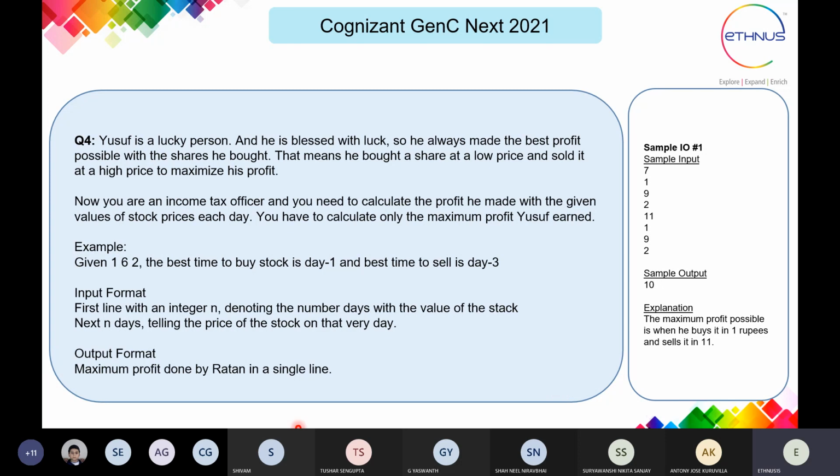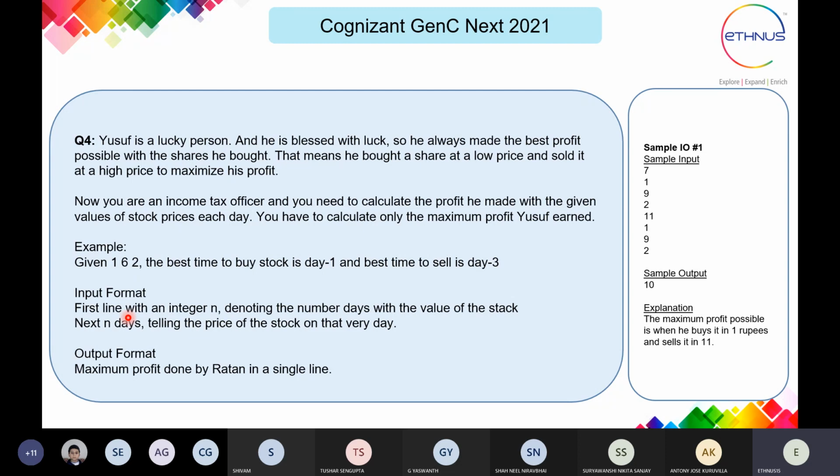They are saying that the best time to buy a stock is day 1. Day 1, day 2, day 3 have been given. For day 1, it is the lowest price. 1 is the lowest price for the particular stock, so it is the best time to buy the stock. And the best time to sell is day 3, but actually it is day 2 because it has the maximum price for the stock.